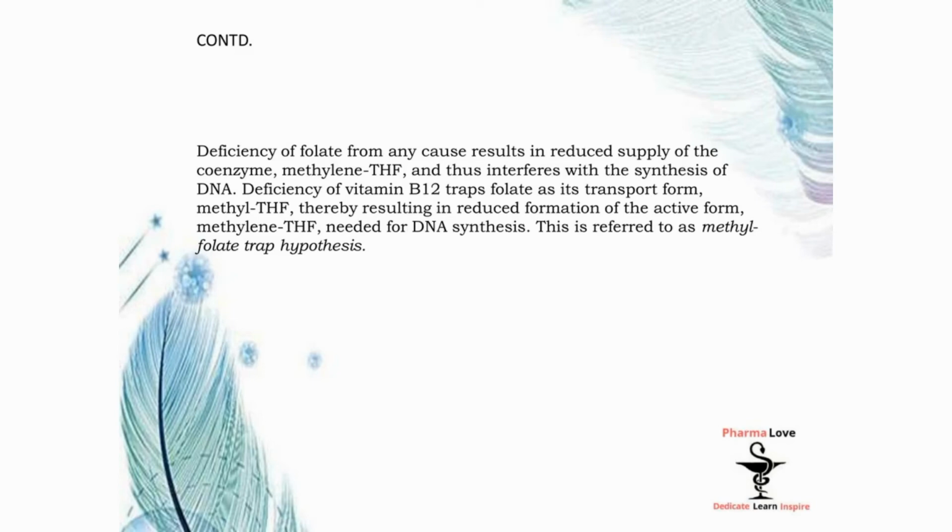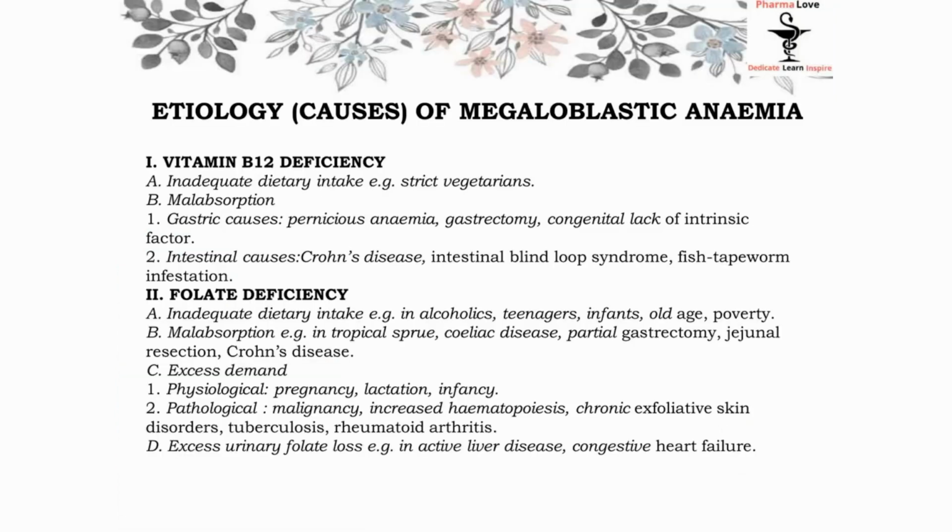Now we will get into etiology, that is causes of megaloblastic anemia. First and second which we know is vitamin B12 and folate deficiency. So in vitamin B12 there is inadequate dietary intake, example strict vegetarians, or due to malabsorption, that is gastric problems, pernicious anemia, gastrectomy, congenital lack of intrinsic factor. Intrinsic factor is a glycoprotein produced by parietal cells of the stomach, which is responsible for the absorption of vitamin B12 from the ileum part of the intestine.